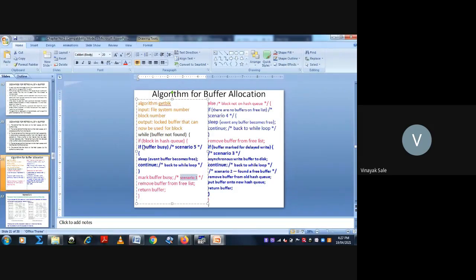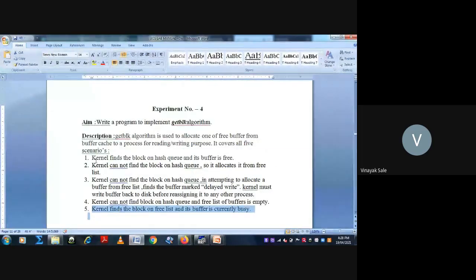Buffer found on hash queue and buffer is not busy, then it is scenario first. What is scenario first? Kernel finds block on hash queue and its buffer is free.